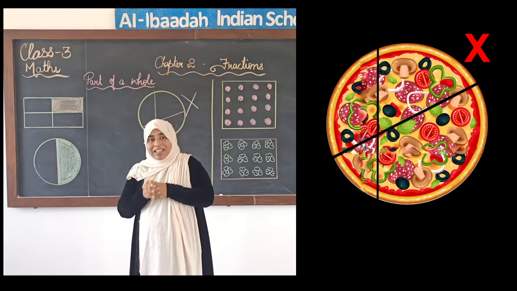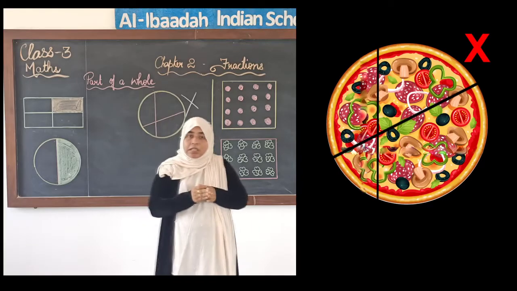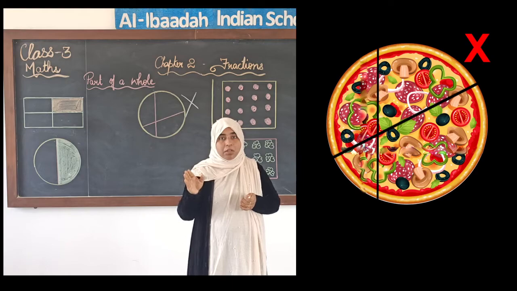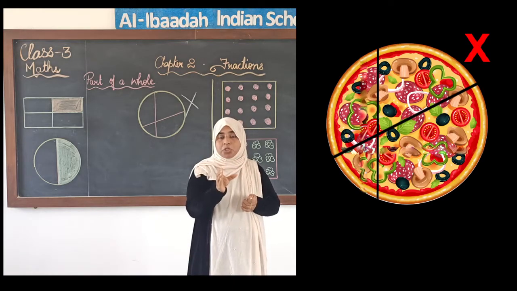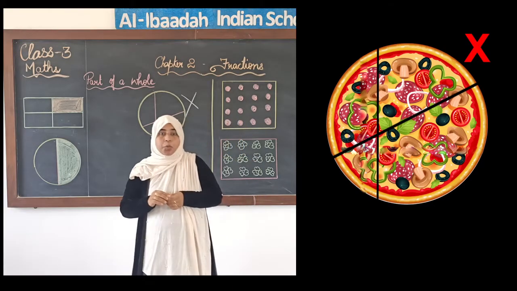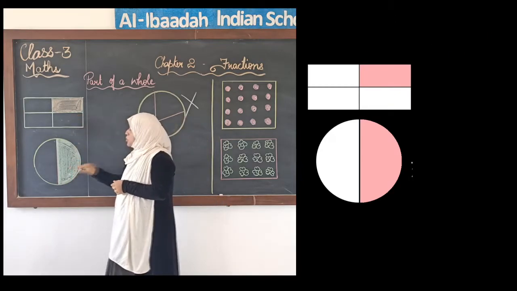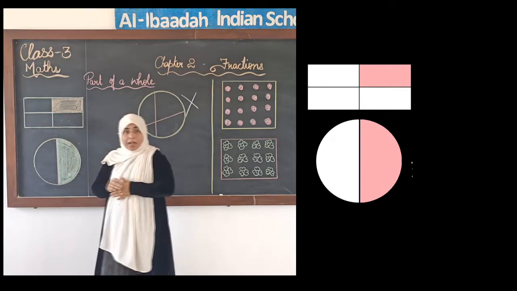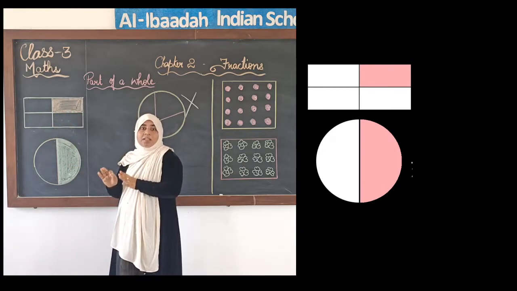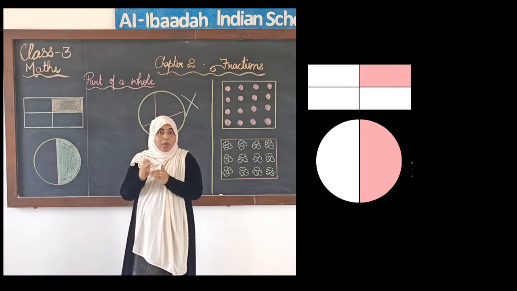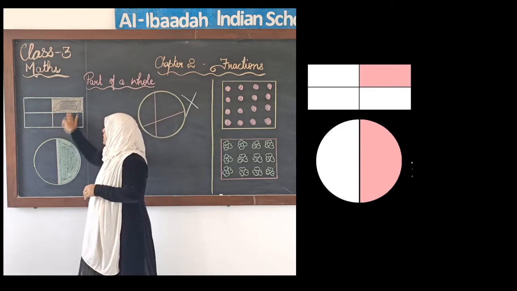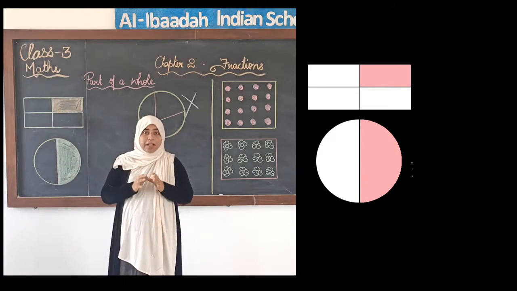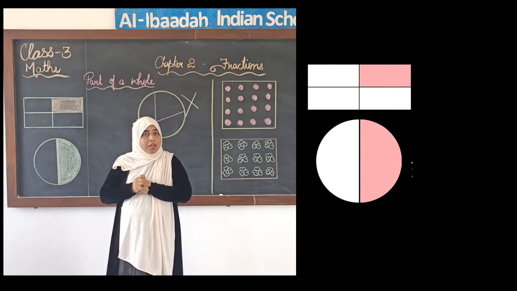So always remember when we talk about fractions, the parts that we are making all have to be equal. The quantity of each portion should be equal. For that I have 2 examples over here. You can see the first one, the rectangle, here 4 parts are made and all the 4 parts are equal, having the same quantity. This we can consider as a fraction. Each part we can take as a fraction.